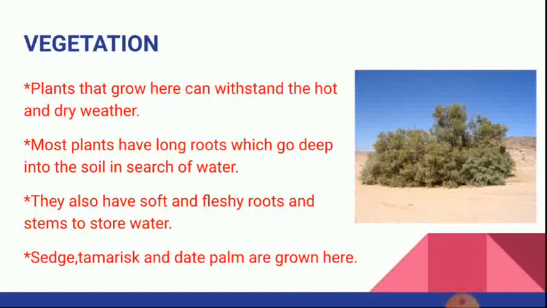Can you see the image? This image represents tamarisk. This is a tamarisk plant.